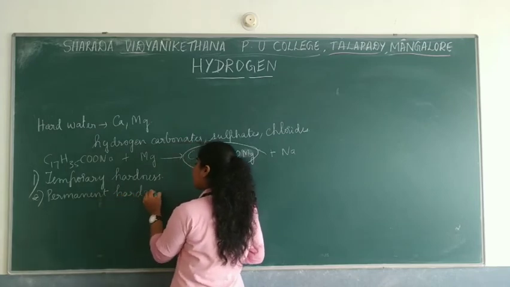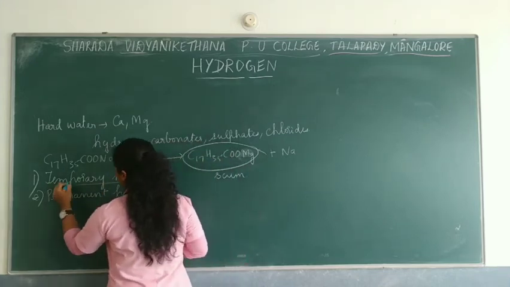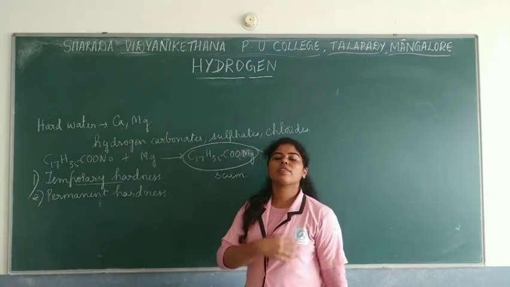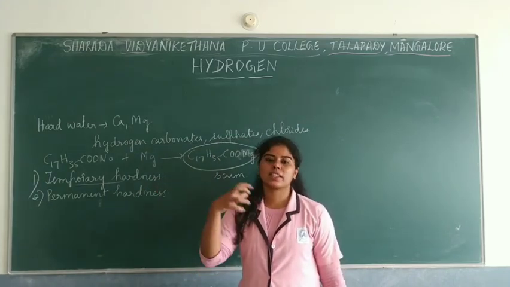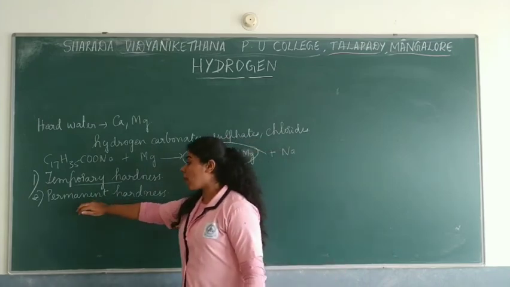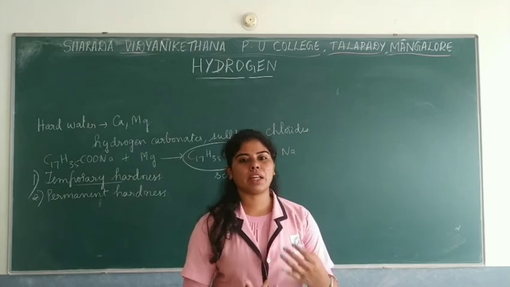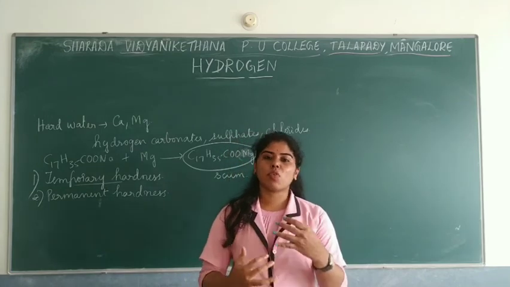Temporary hardness, as the word itself says, is temporary, which means that it can be easily separated by common methods, for example boiling or adding some chemicals. But permanent hardness requires certain industrial techniques wherein the water can be cleaned or the minerals can be removed from water.